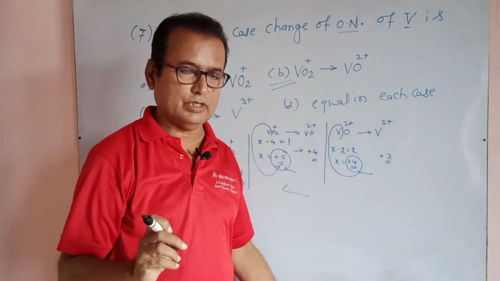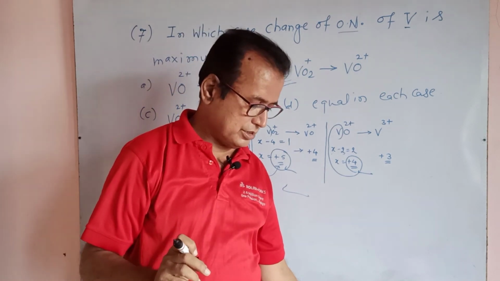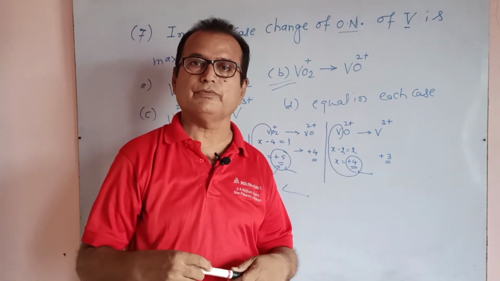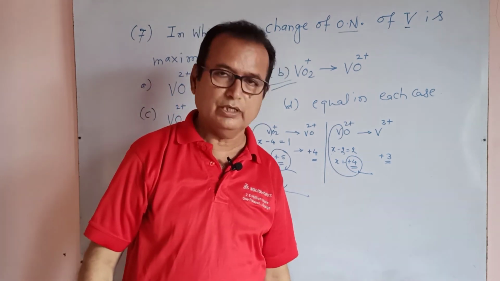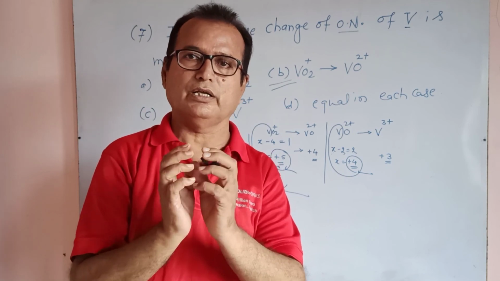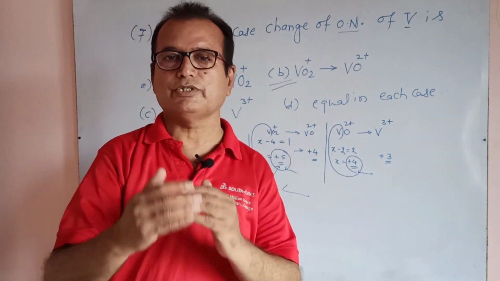Very small changes are there, very small reactions are coming. So many big type of reactions are there, but its answer is very simple. You must observe clearly such type of examples which are coming.